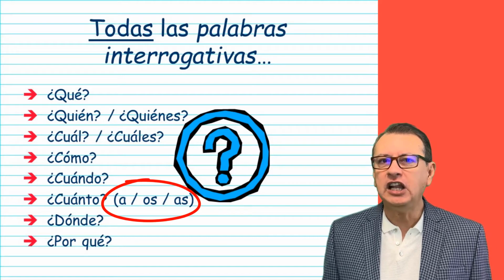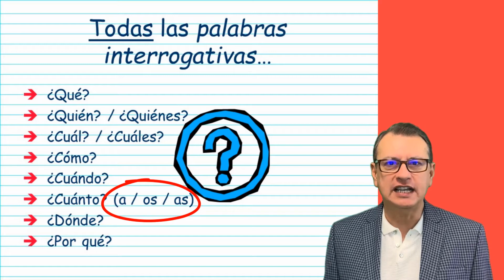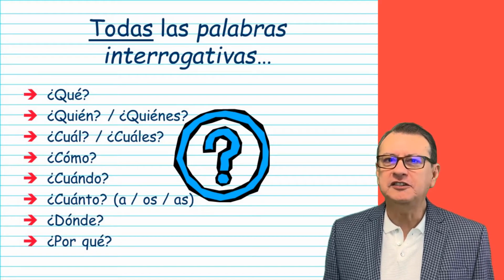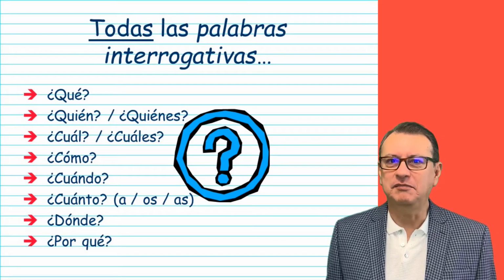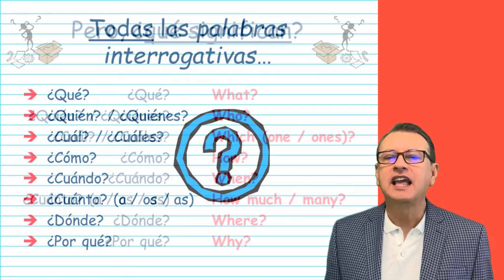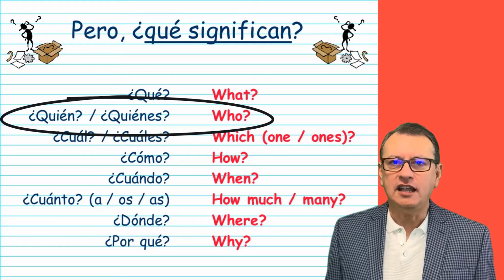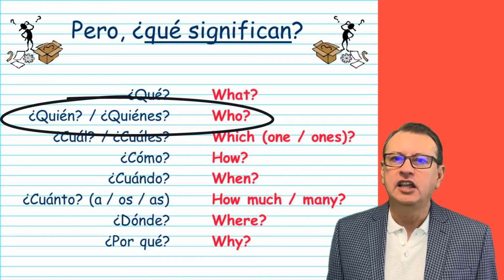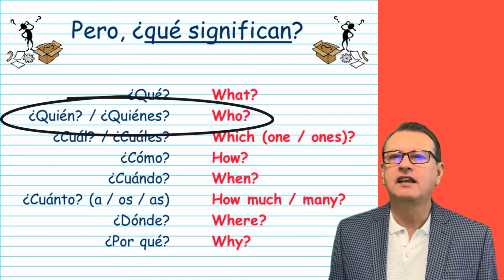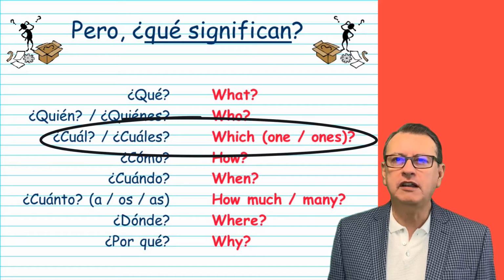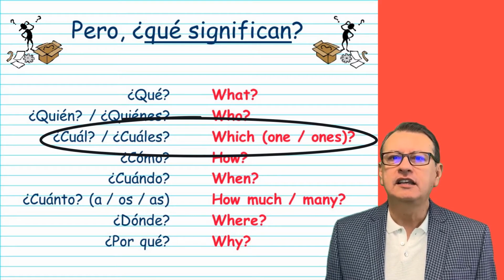Do you see a specific information on cuánto? It could be feminine or plural or masculine and plural, depending on what you're asking. Do you know the meaning of these questions? If you don't, let me remind you what they really mean in Spanish. Take a look. ¿Qué? Means what? ¿Quién? Who? You can also use it for plural if you want to ask, who are they? ¿Quiénes? ¿Cuál? Which, probably better means which one. And if you want to add a plural, ¿cuáles?